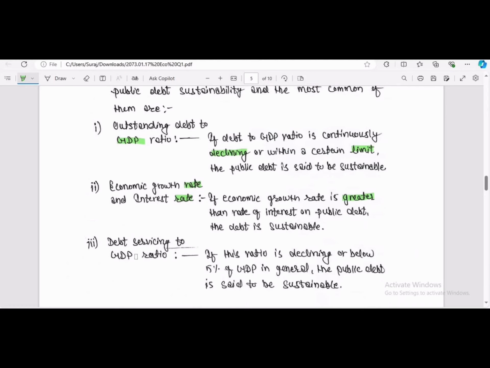To memorize this point, at first here also there are debt and GDP, but here we need to talk about the interest, that is servicing. The definition is the same as above: declining, and below 5% of GDP in general, the public debt is said to be sustainable.